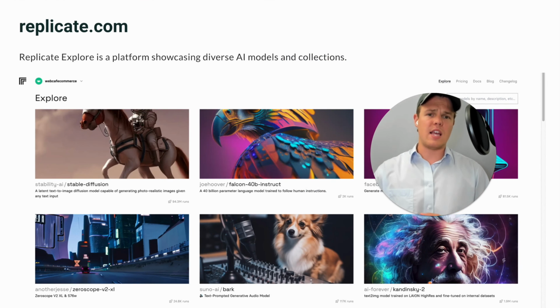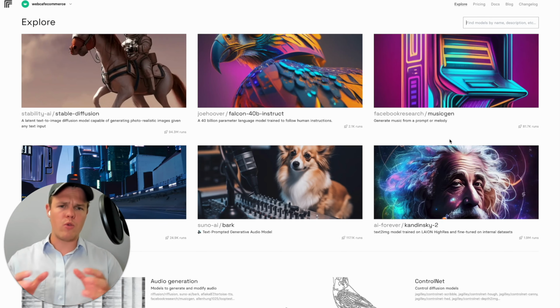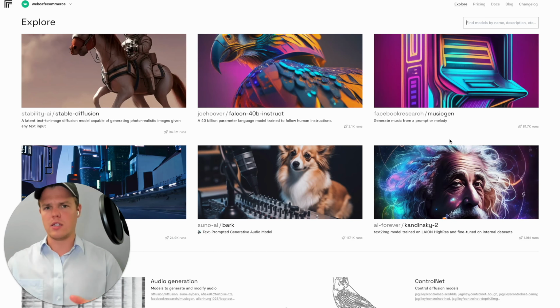We find this as a pretty fundamental and powerful tool due to the fact that it essentially gives you access to different AI models and collections that will allow you to perform different tasks that you may need for your clients or your personal business without paying an upfront subscription fee, rather a usage-based fee. Now, you might be asking yourself, how would replicate.com be helpful in the context of an AI automation agency? It is helpful in a plethora of ways. This is a great resource to search when it comes to different tools.